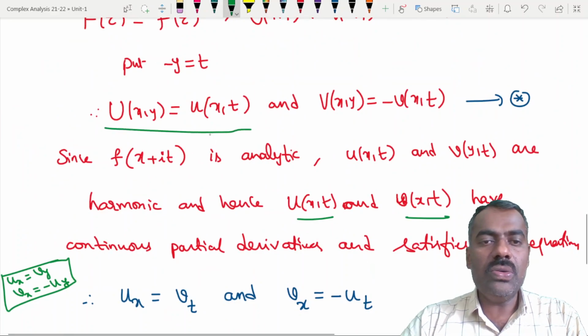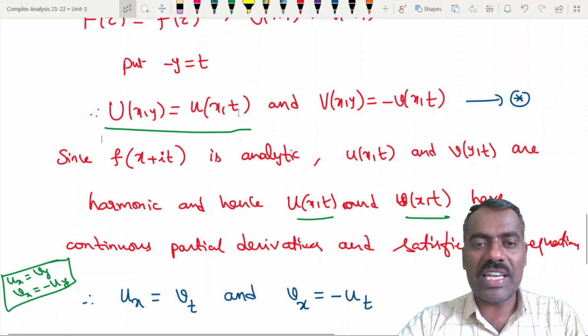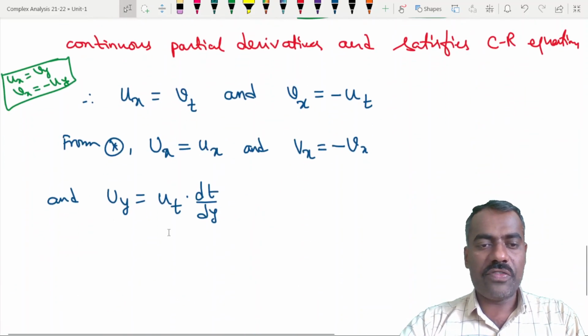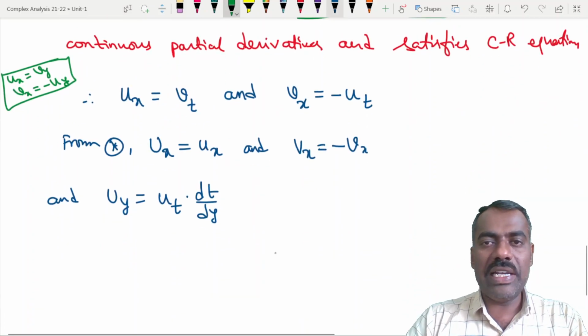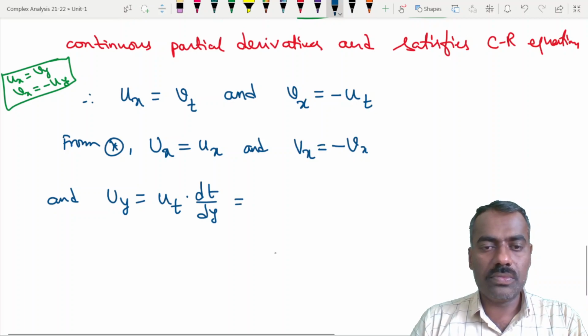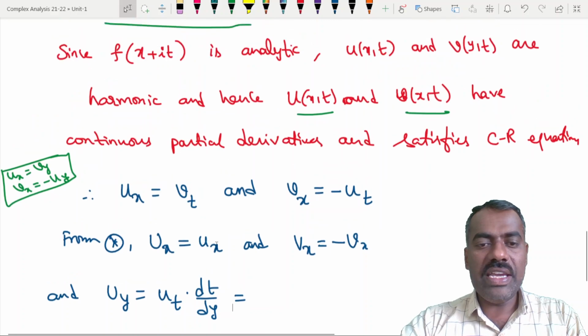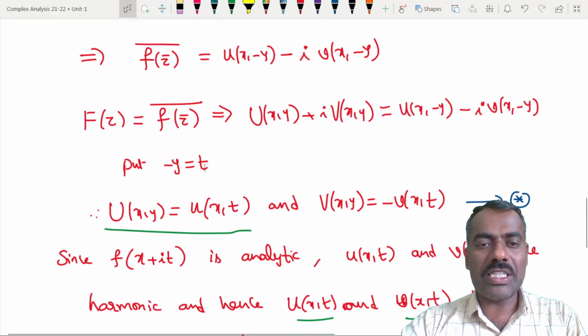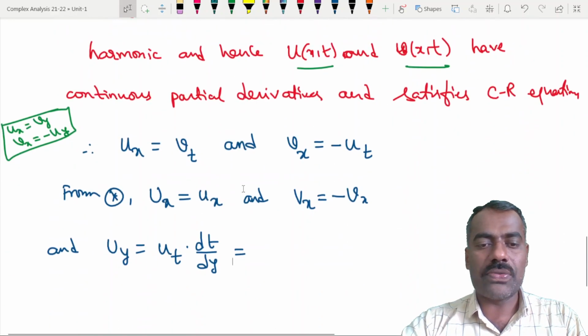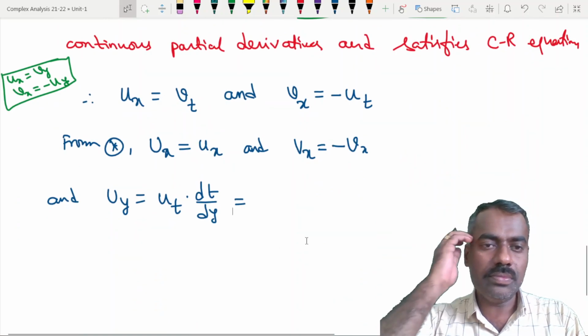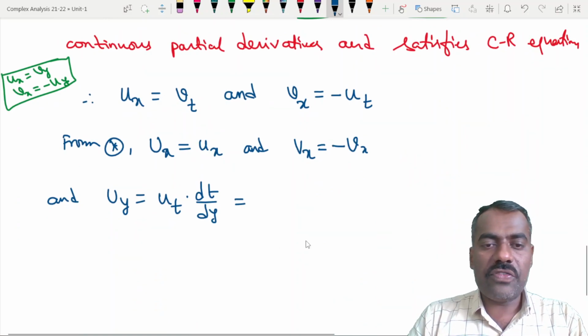What is Uy? Small u is a function of x and t, where t is a function of y, namely t is equal to minus y. So therefore Uy is ut into dt by dy, which is equal to ut, and dt by dy, if you differentiate t with respect to y, you will get minus 1. Yes or no? So therefore this is the same as minus ut.